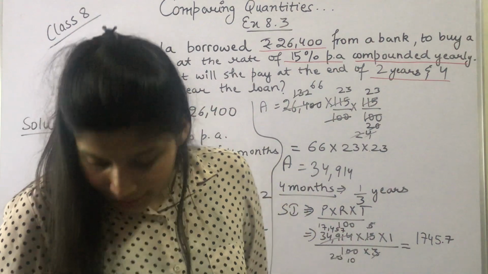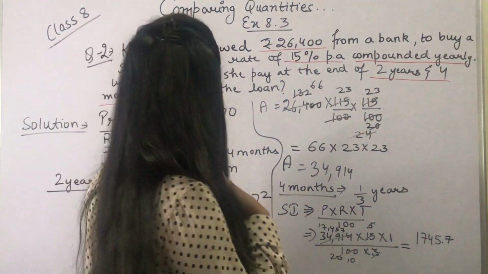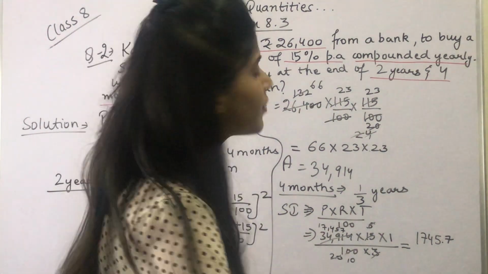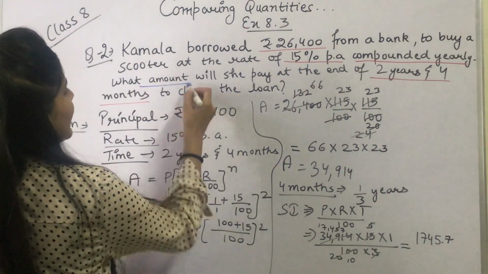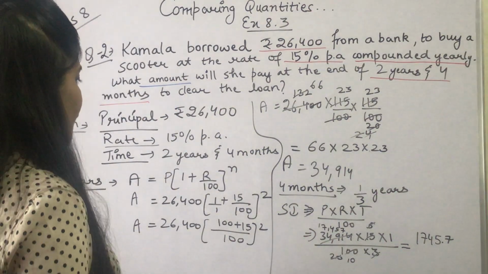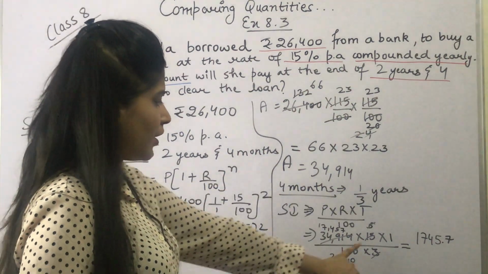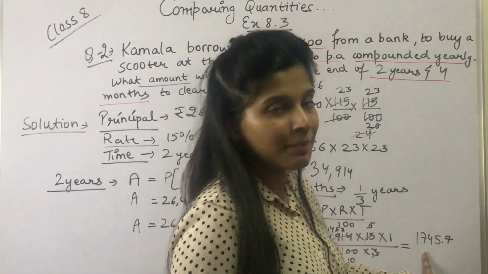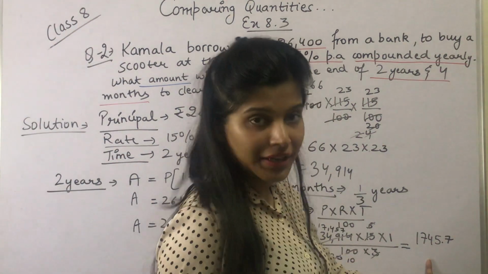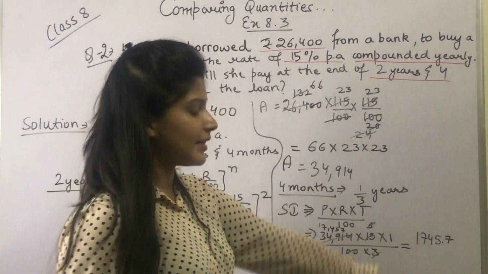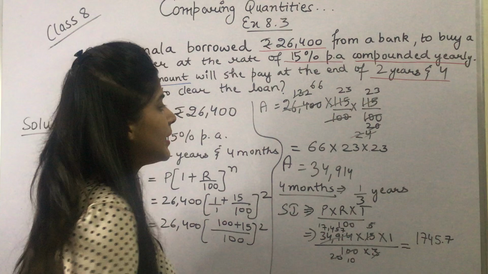Now we want the total amount. हमें total amount निकालना है. See, in the question we are given, we have to calculate the amount. So we have the amount for 2 years, यहाँ पे ये रहा, and we have the amount for the remaining 1 upon 3 years, that is 4 months, as this. So the total amount would be